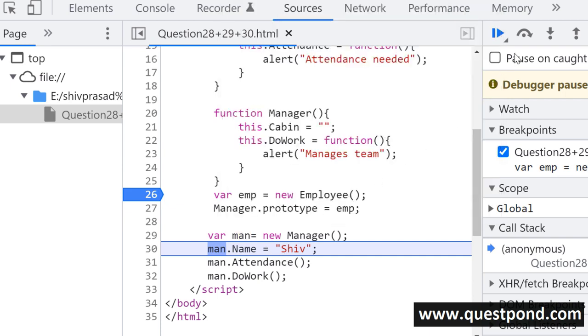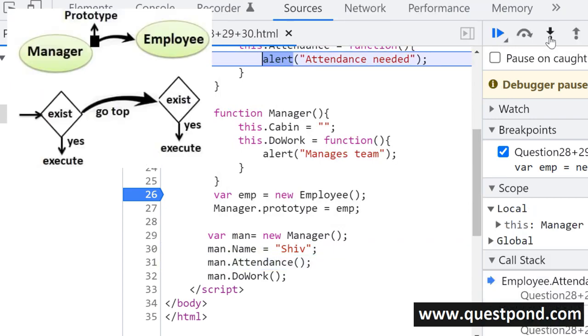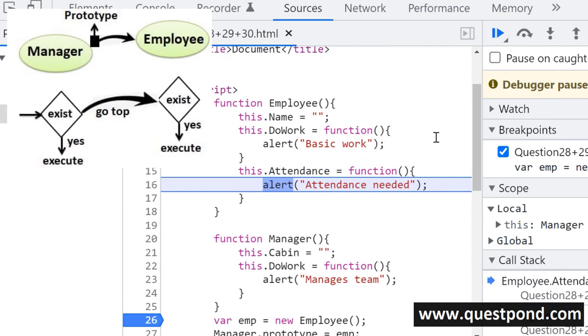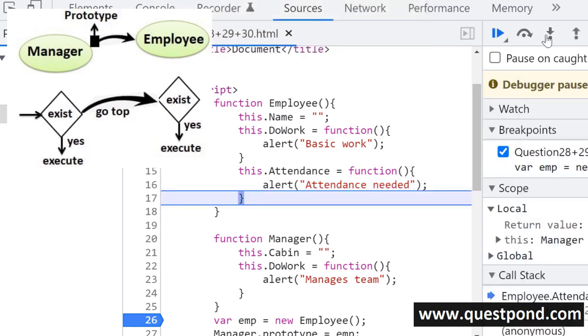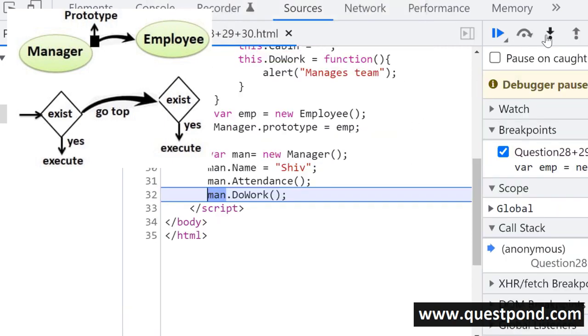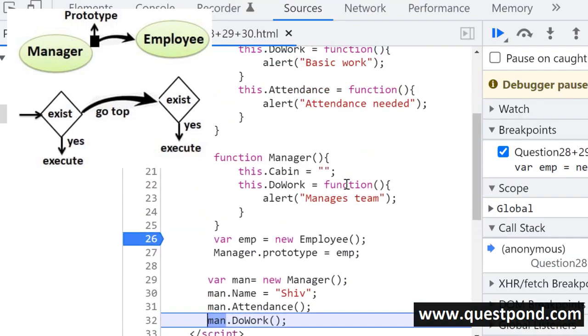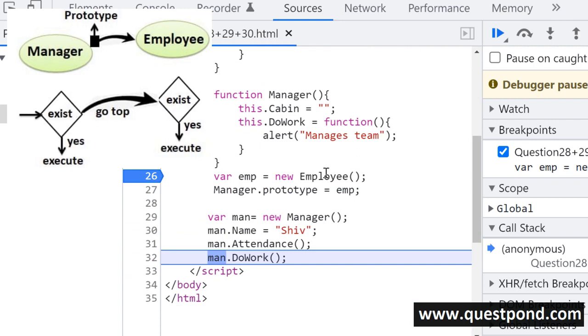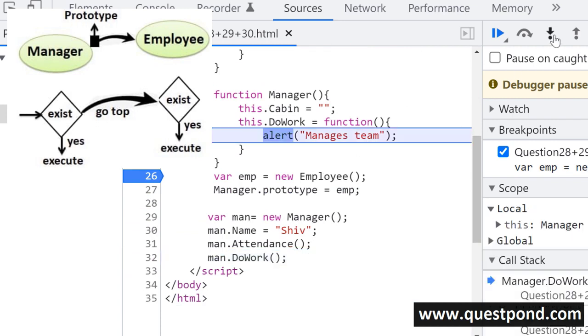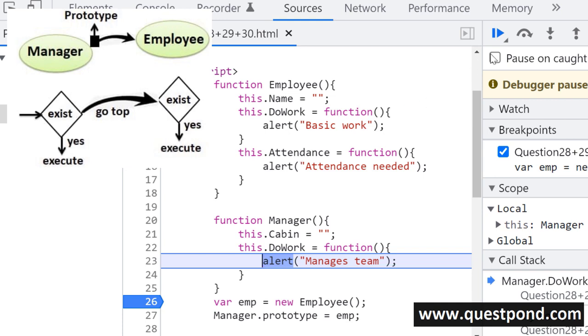So if I go here and say attendance, right, it goes to the parent. You can see it is going to the parent here because the manager object does not have anything about attendance, right? So this executes, great. But if you now say do work, because do work is present in the manager, he will not execute the do work of the employee. So when you say do work, it goes to the manager function, but not to the employee, right?